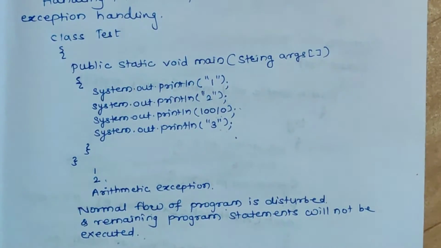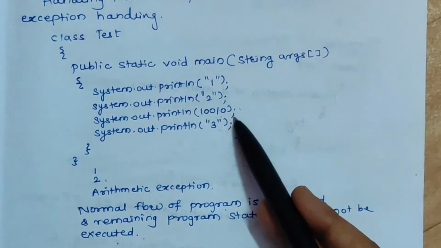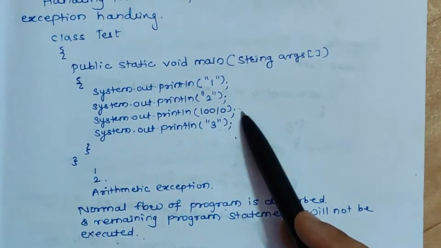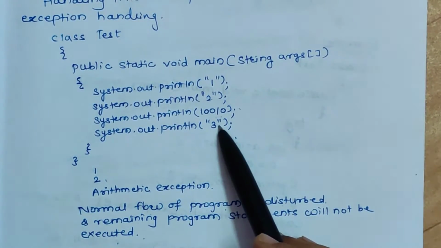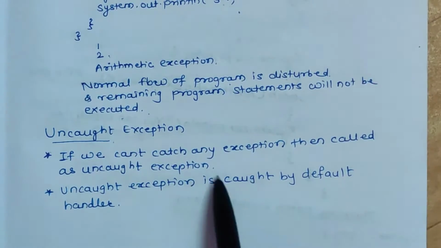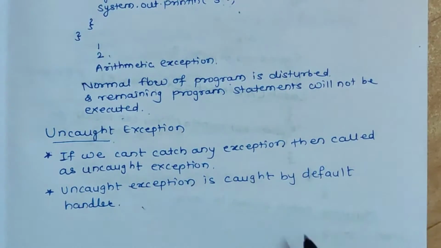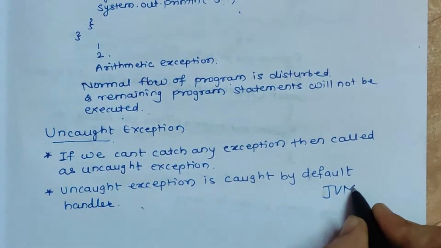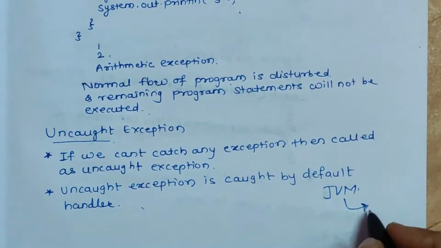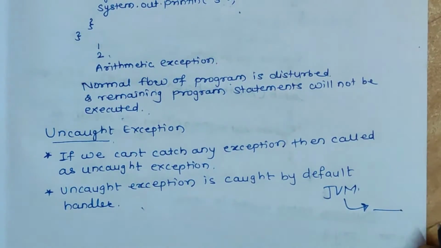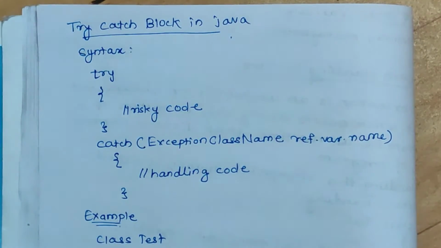Now we are discussing how to handle this situation, how to handle the exception so that it will not cause your program to be disturbed and the normal flow of the program should be continued. An uncaught exception is caught by the default handler. So the JVM provides a default handler which catches this uncaught exception and displays whatever exception message is there, that will be displayed in the output prompt. Now we will discuss how to catch this exception.